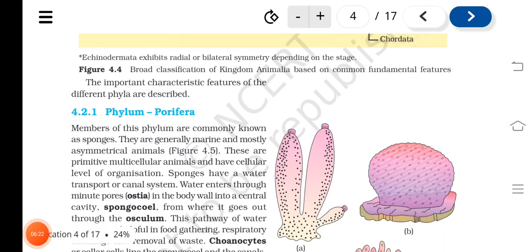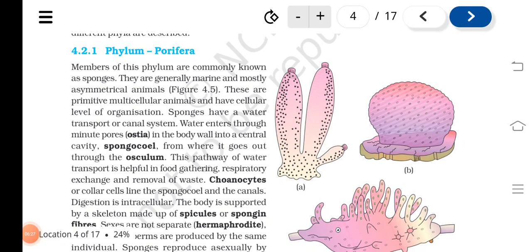The important characteristic features of the different phyla are described. Phylum Porifera. Members of this phylum are commonly known as sponges. They are generally marine and mostly asymmetric animals. Figure 4.5. These are primitive multicellular animals and have cellular level of organization.